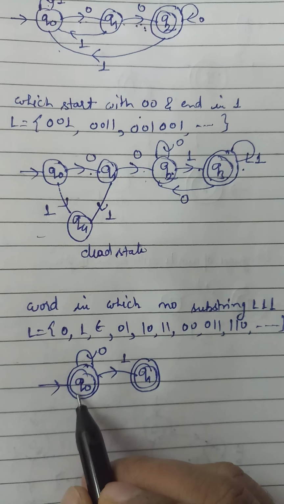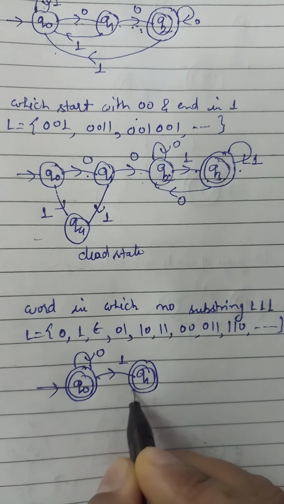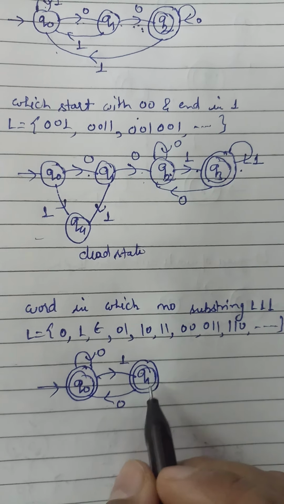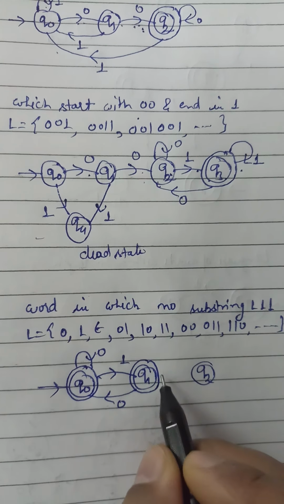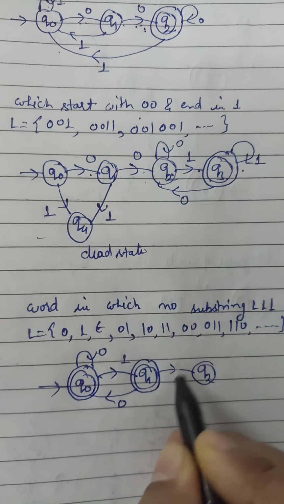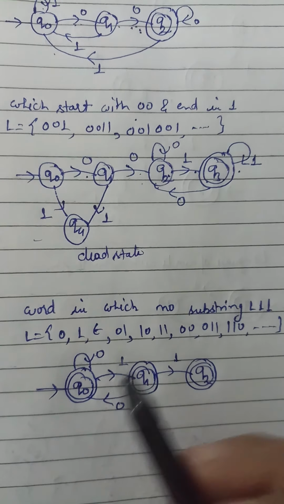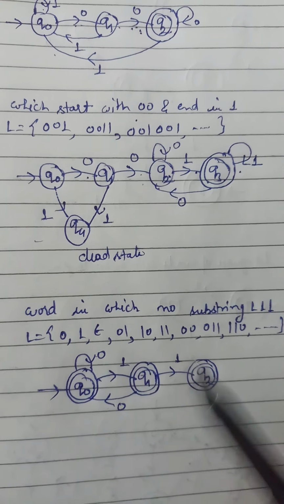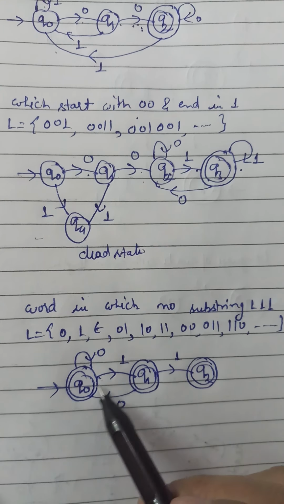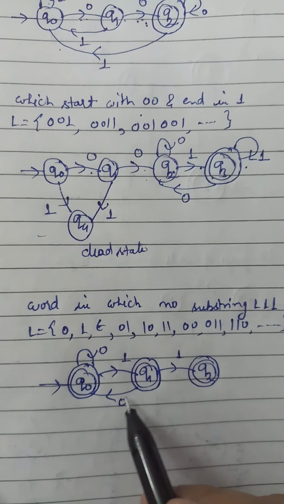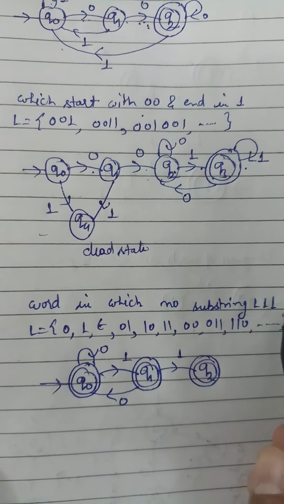and from Q0 there is a transition for 0 and a transition for 1. For Q1 there is a transition for 0 also, and from Q1 to Q2 there is a transition for 1, so it can also be a final state. So we will get 0, we will get 1, we will get epsilon, we will get 01, 10, or 11, but we should not get triple 1.